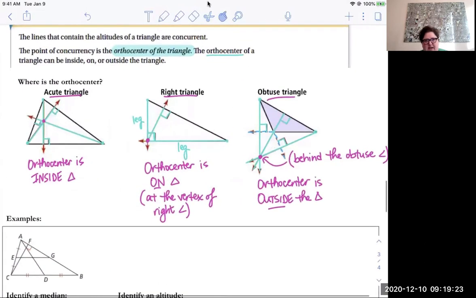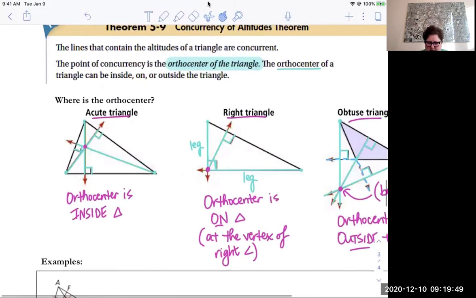So again, I want to emphasize that altitude is the segment. Orthocenter is the point where all the altitudes come together, okay? For medians, that point's called the centroid. For altitudes, it's called the orthocenter. The generic name is point of concurrency. When three or more lines intersect, you get what's called a point of concurrency.